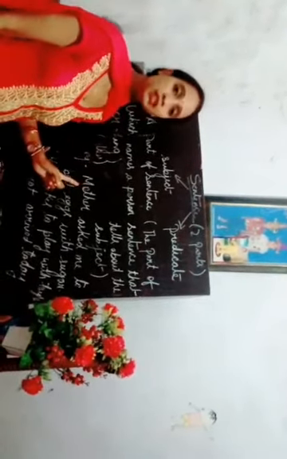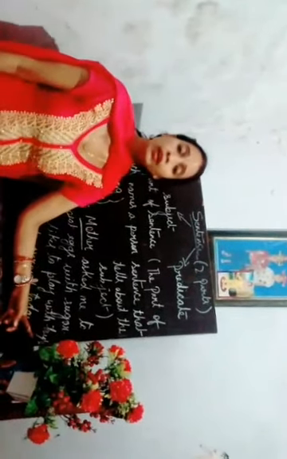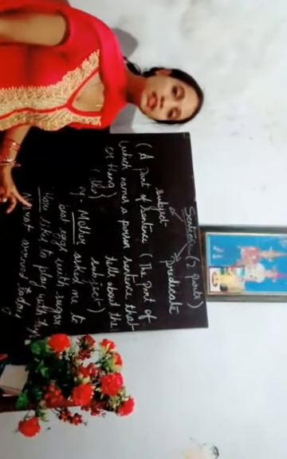Mother asked me to beat eggs with sugar. Here, who is the doer in the sentence? Or if I ask what is the subject in the sentence, here the subject is mother, because mother is asking. That means mother becomes the subject in this sentence, and the rest, asked me to beat eggs with sugar, becomes the predicate. Second example: Hari likes to play with toys. Now here, who likes to play with toys? Hari. Here Hari is the doer in the sentence, therefore Hari becomes the subject, and likes to play with toys becomes the predicate.